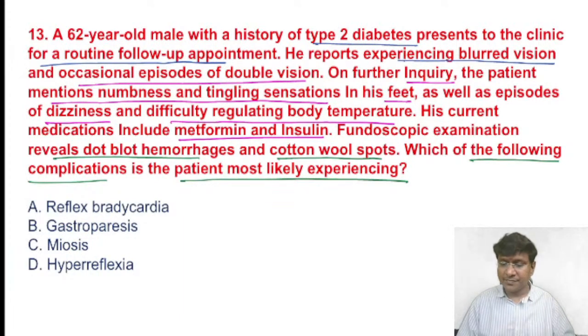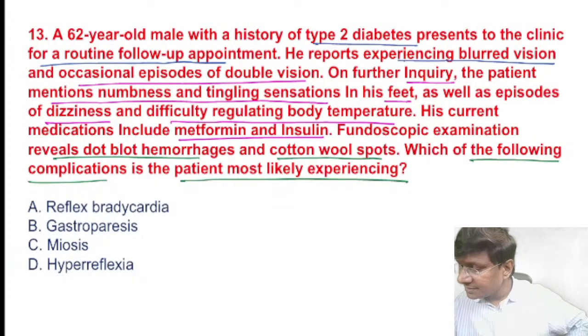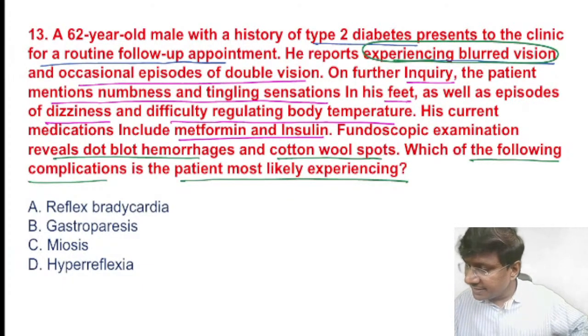Right. So this individual is experiencing blurring of vision and he is also having double vision.